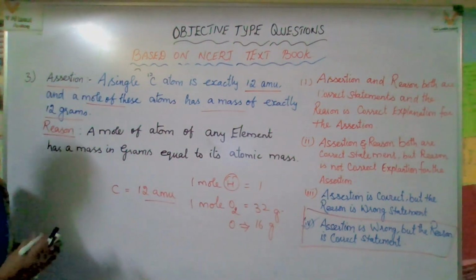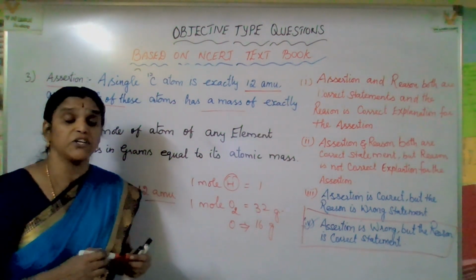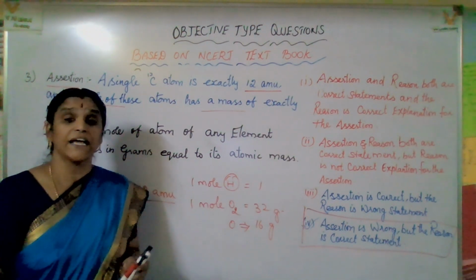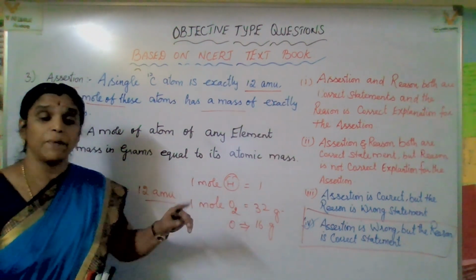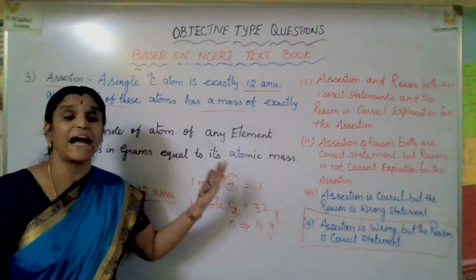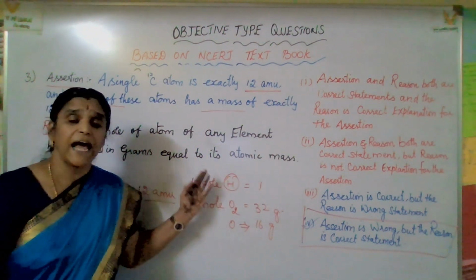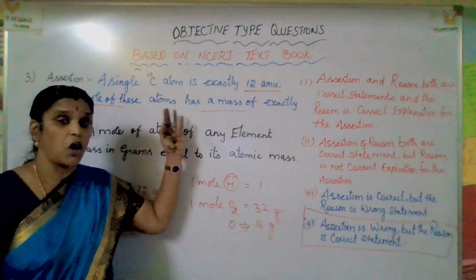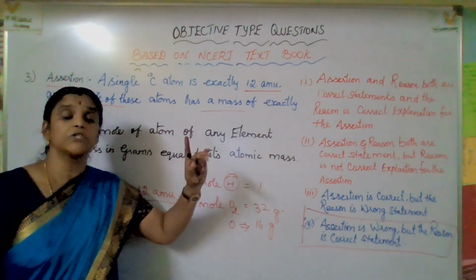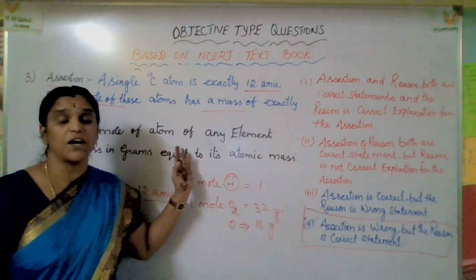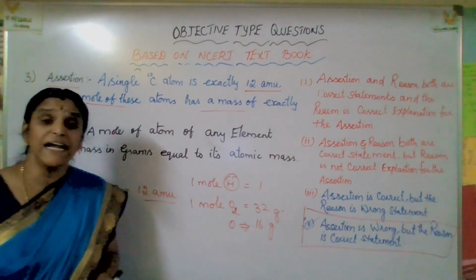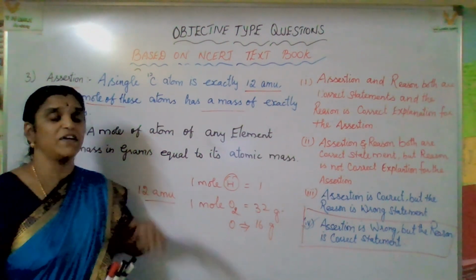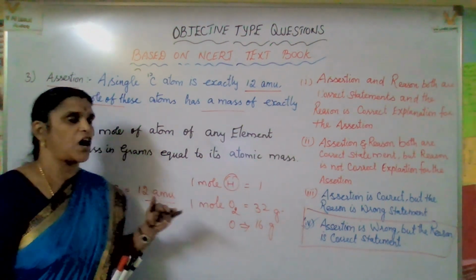And one more thing I wanted to mention: why are we always taking carbon-12? Because it's the standard atomic mass. Other atoms have decimal numbers, but carbon-12 we keep exactly 12. That is the standard atomic mass. Always we are comparing with carbon-12.